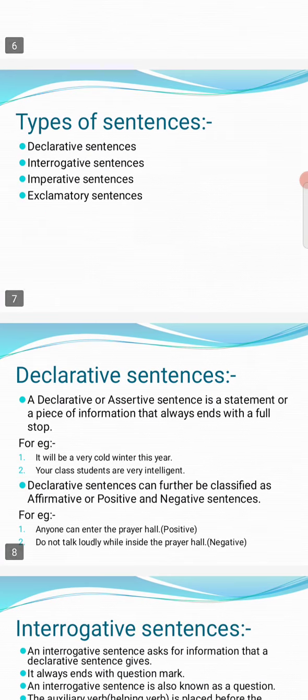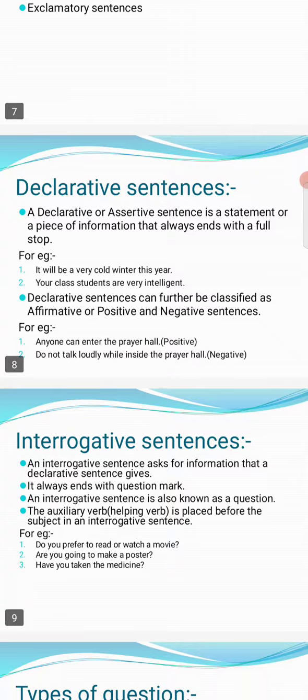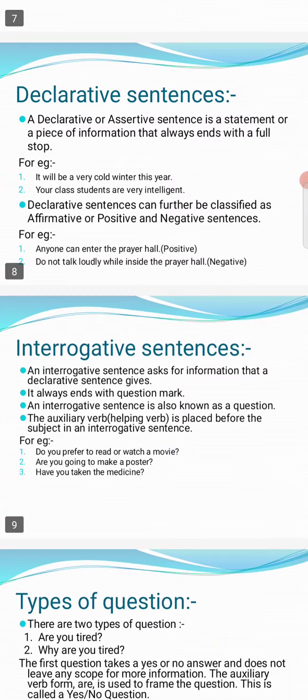Now, different types of sentences are there: declarative sentence, that is, assertive sentence, interrogative sentence, imperative sentence, and exclamatory sentence. First we will discuss the declarative sentence. What is a declarative sentence? Declarative means declaring something, asserting something.